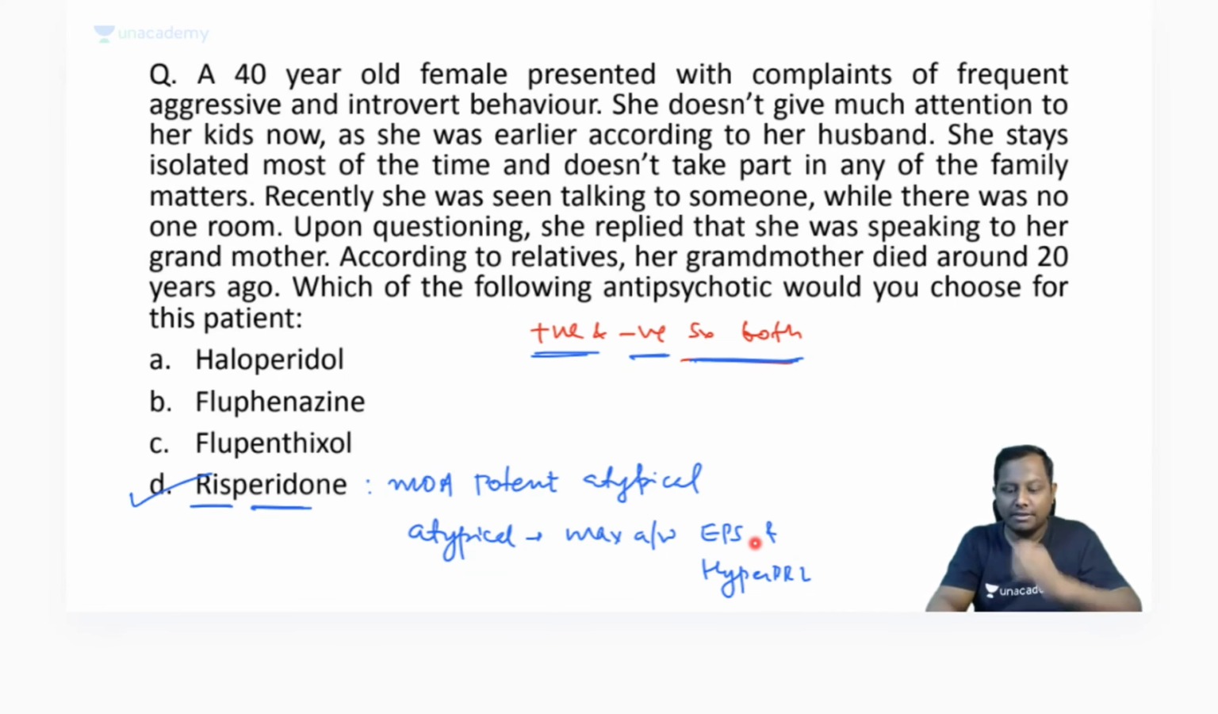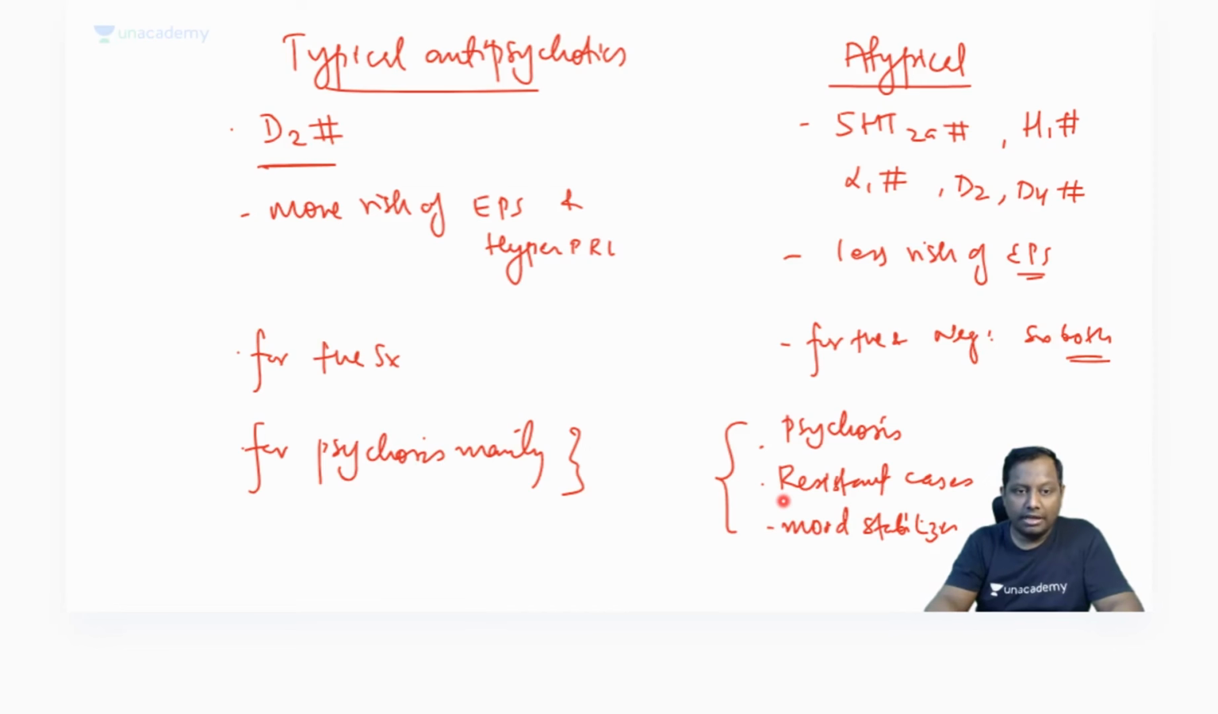One of you is making a request to give the list of the drugs under the typical or the atypical. So the drugs that we are having, just give me a minute.